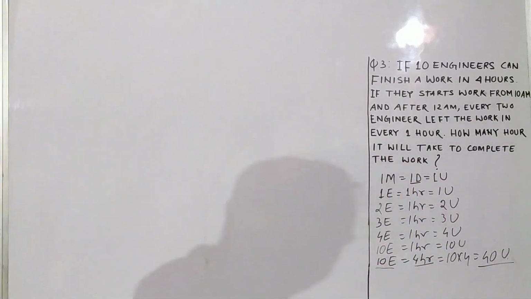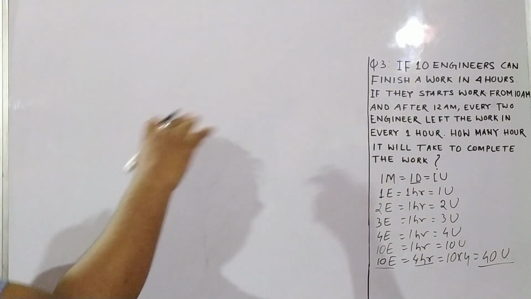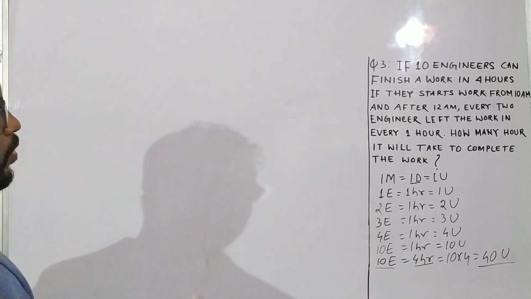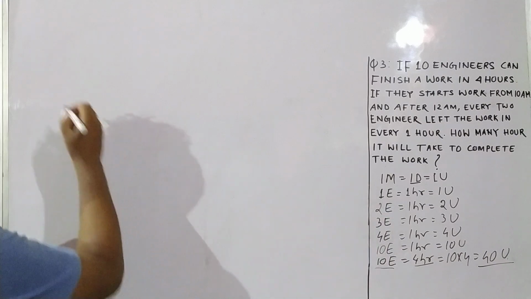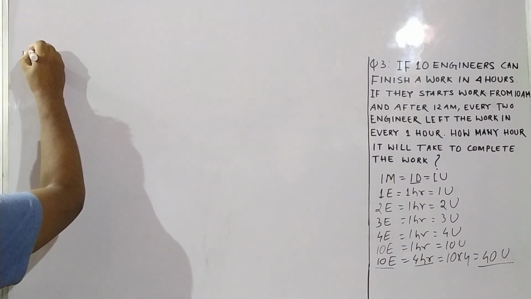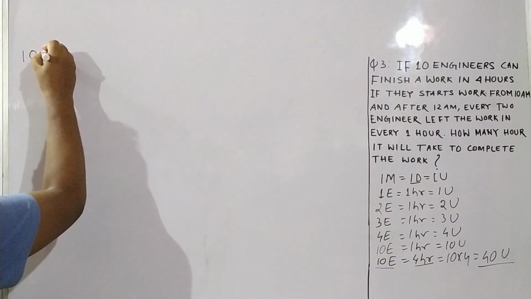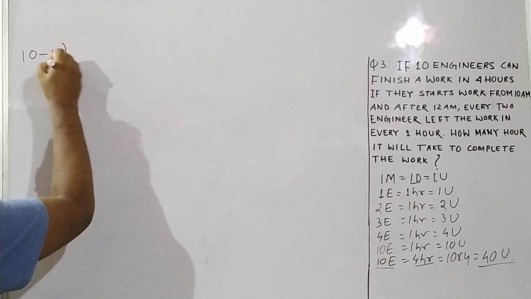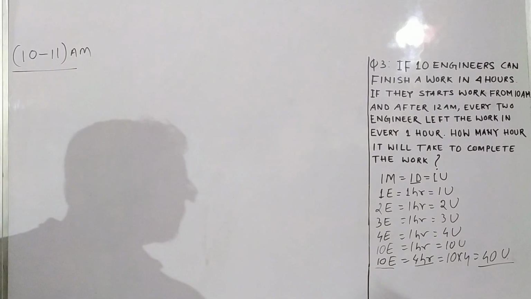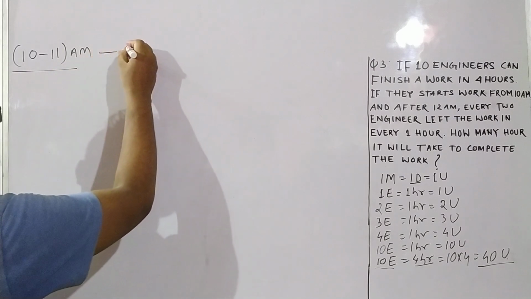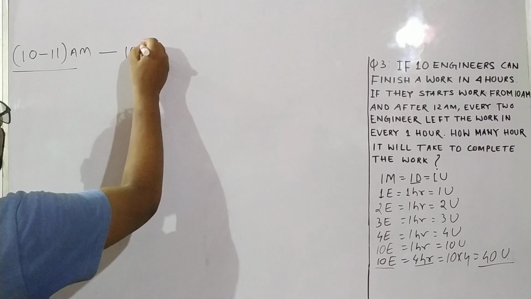Now let's start the question. If 10 engineers can finish a work in 4 hours, and they start work from 10 a.m., from 10 to 11 a.m. there are 10 engineers.